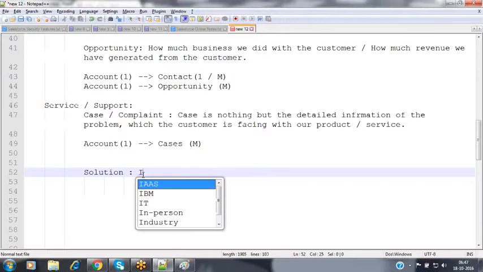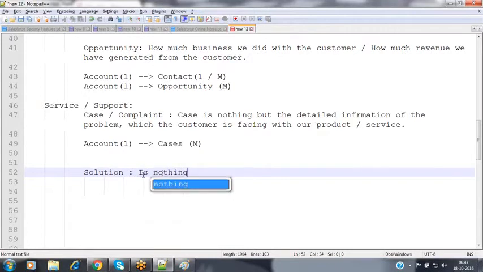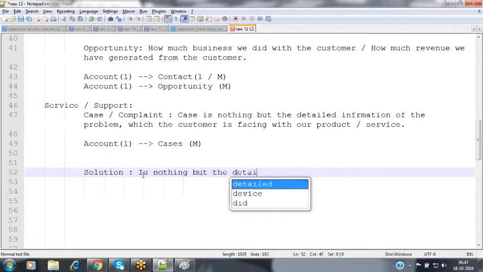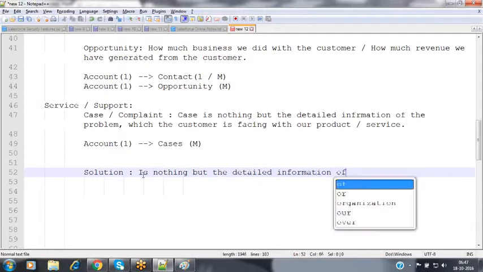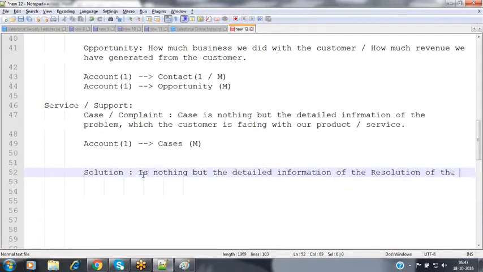So the solution is nothing but the detailed information of the resolution of the case.